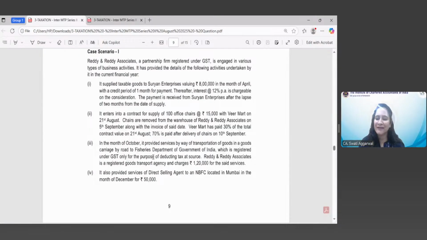And what is the last date when the invoice is required to have been issued? It is the date of removal of goods. And although here invoice has already been issued, and invoice is issued on 5th September, right? So, Asta, you have given 5th September is the correct answer. So what do you feel for advance payment and for the balance payment? Whether for both the type of payment 5th September is the answer or for balance payment 10th September is the answer. Here is a catch. I have explained the provisions.